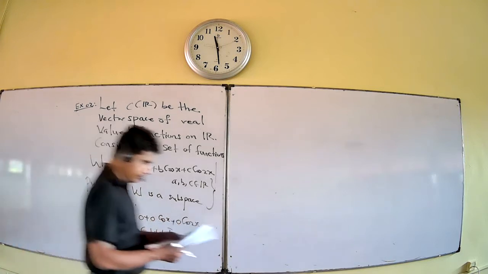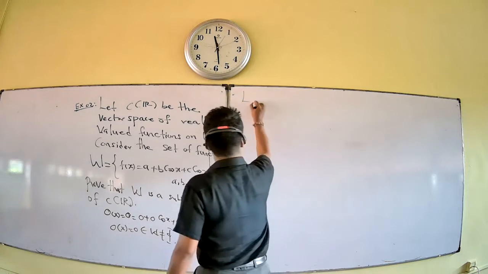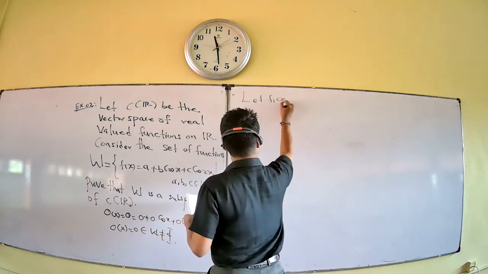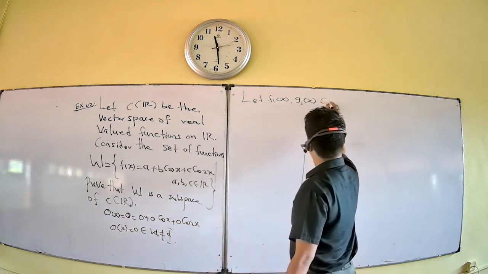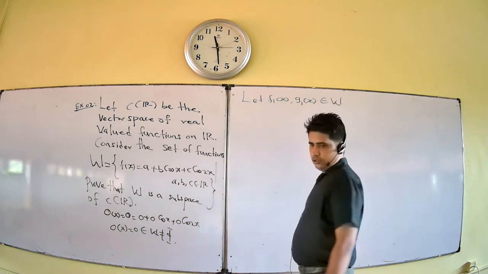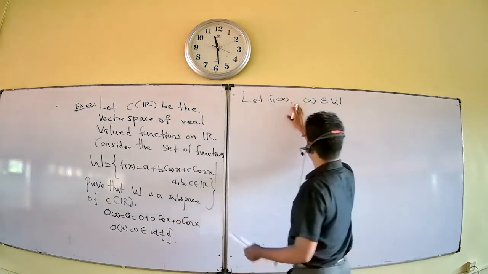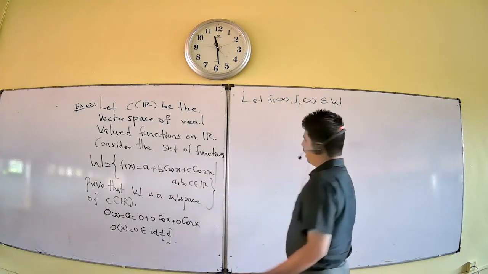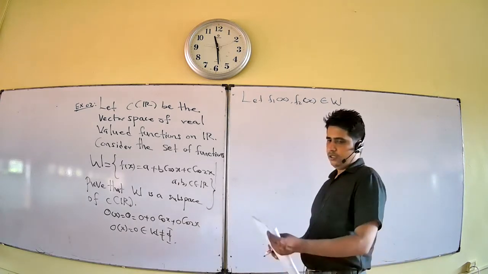Okay. Now, you assume two functions. Let f1 of x, g1 of x, both belong to W. You want to show that f1 plus g1 also belongs to W, so vector addition also satisfies the condition.